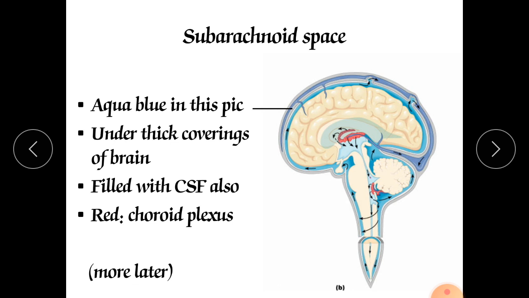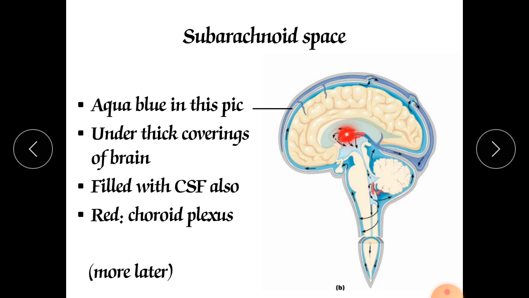Now here is the subarachnoid space. Through this space, the circulation of this cerebrospinal fluid occurs all over the brain and the spinal cord. It is aqua blue in the picture, under the thick covering of the brain. It is filled with the CSF, and this red color marking is nothing but the choroid plexus.